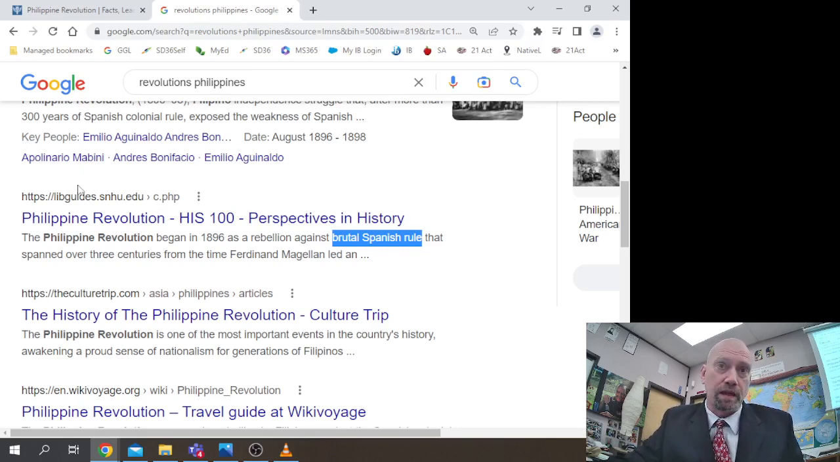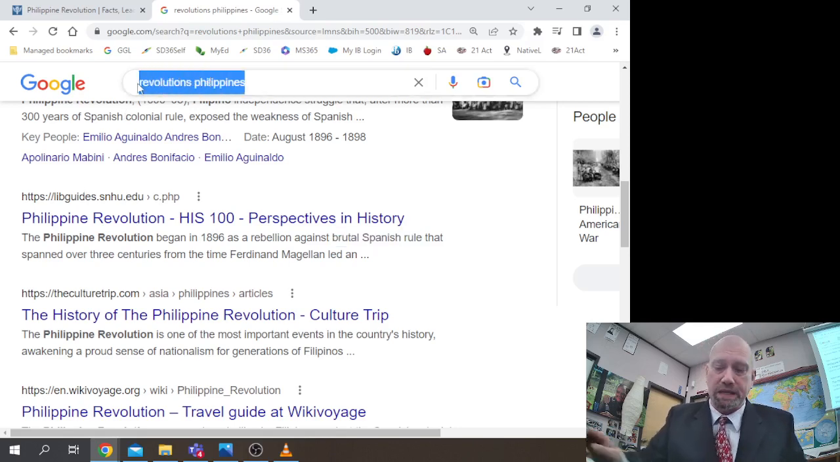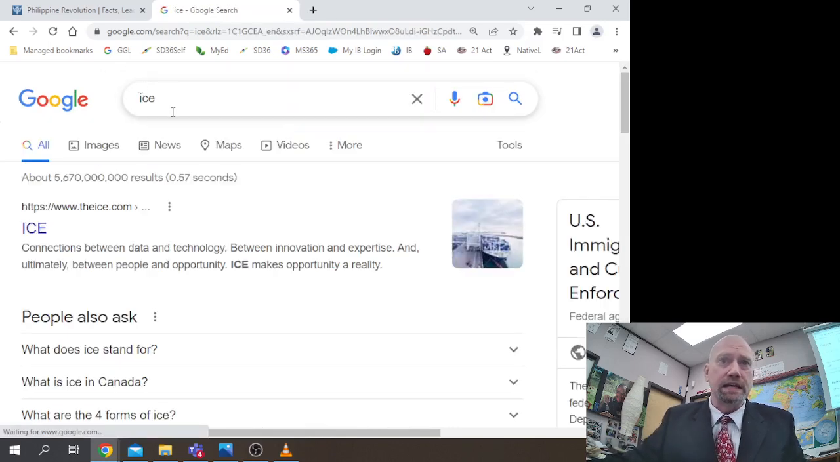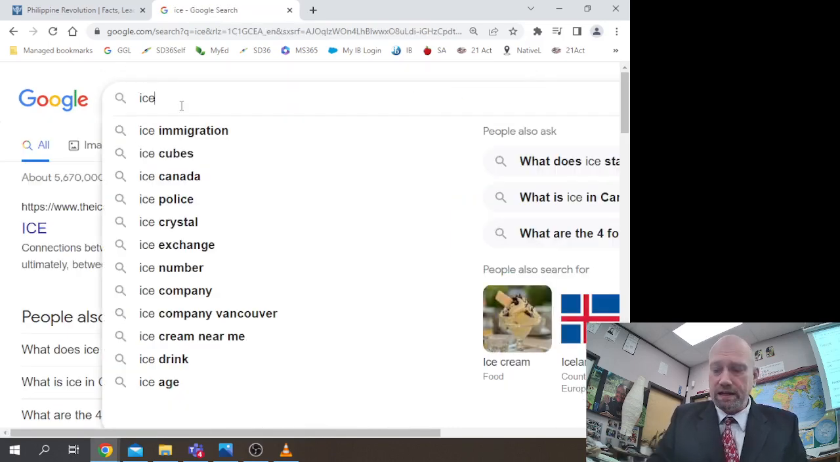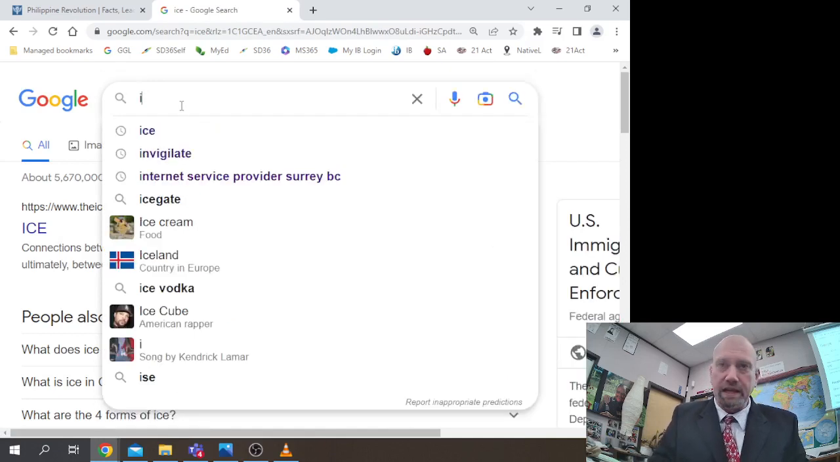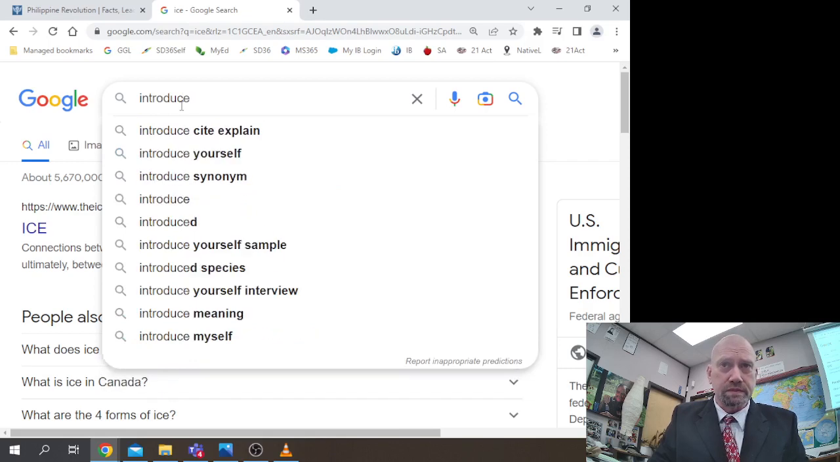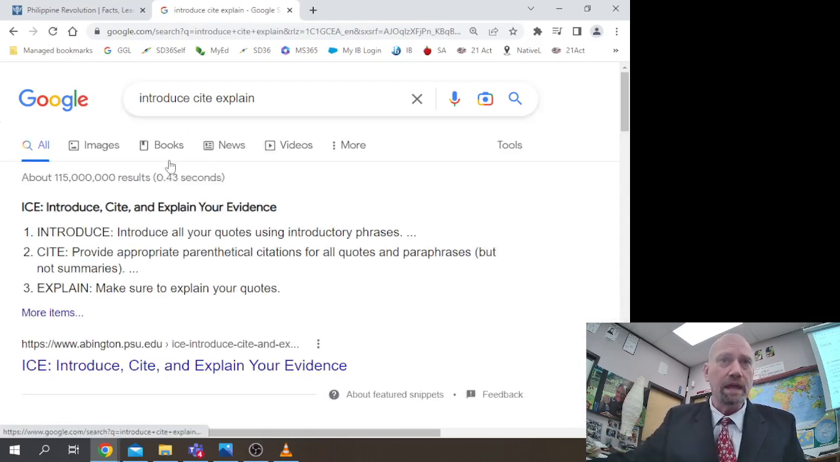So, ways to remember it: acronyms. There are two acronyms I'm going to show you. One is called ICE and one is called PEEL. I'll put them into Google. ICE is an acronym, and maybe I'll put it in here as introduce, cite, explain. Introduce, cite, and explain your evidence. So this is a process to use.